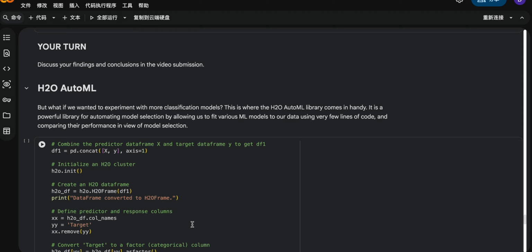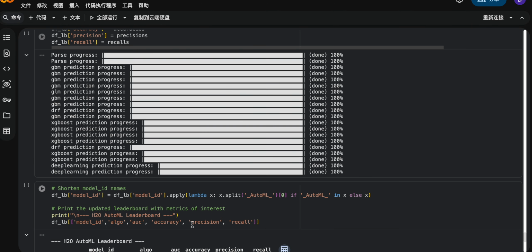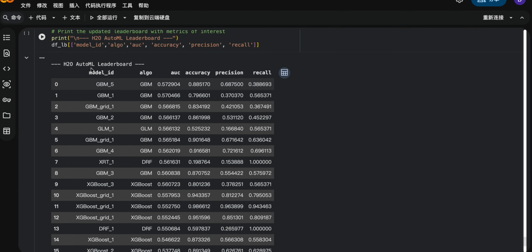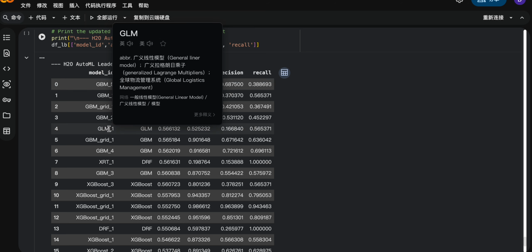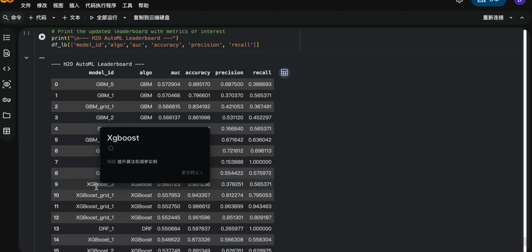Finally, we used auto machine learning, and we can see the summary of the results. We found that on AUC, which is really important for the whole model, GBM and XGBoost have a higher AUC.